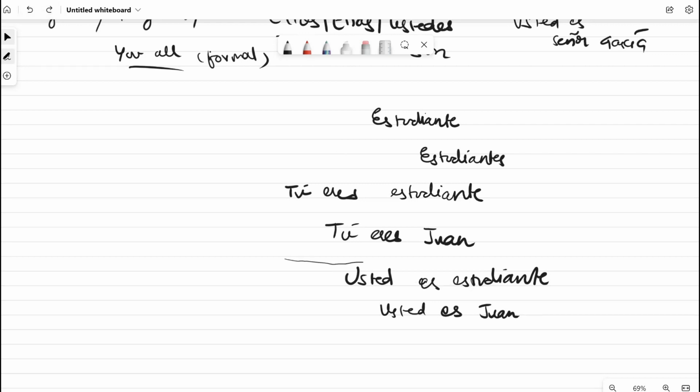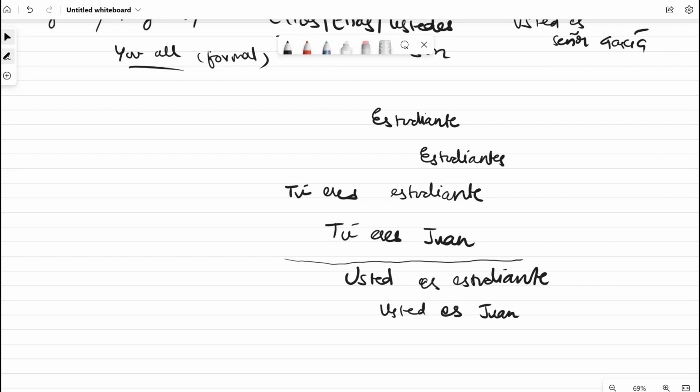The first one is more informal when you're talking to your friends, your colleagues, your relatives, your parents, your grandparents. Doesn't matter. If you know the person, you can use the tú form. It doesn't matter whether you're talking to a person who is elder to you or your grandparents, you don't have to use usted form with them. You use usted form with people that you're not familiar with, or when you are in a professional setting, or when you're talking to people in a professional environment. Different countries have different tolerance for tú or usted.